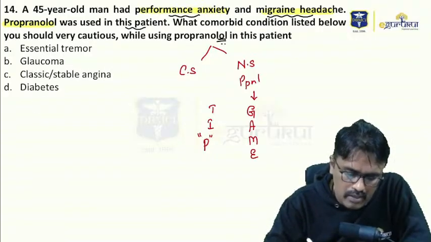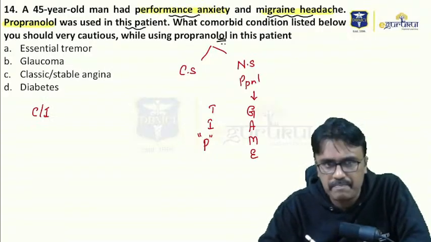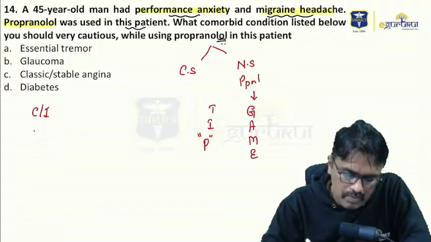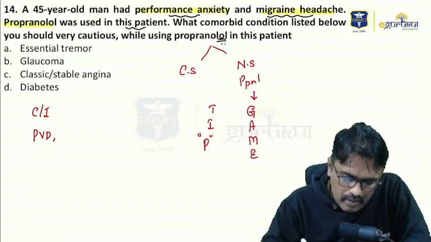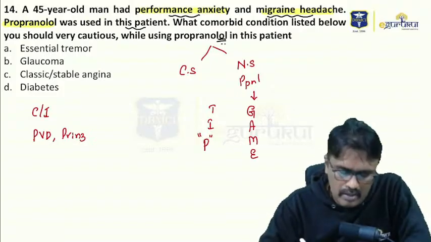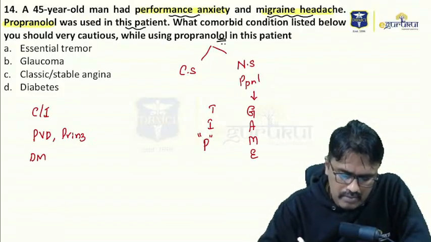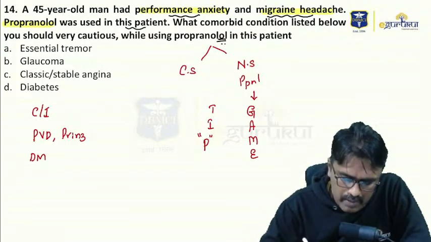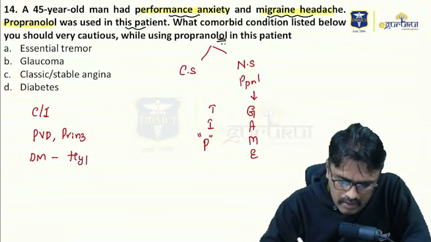So propranolol can work on all these conditions, but you remember that beta blockers are contraindicated in certain conditions. What are the contraindications of beta blockers? They should not be used in peripheral vascular disease and Prinzmetal angina. They should not be used in diabetics, because in diabetics they produce hypoglycemic unawareness.